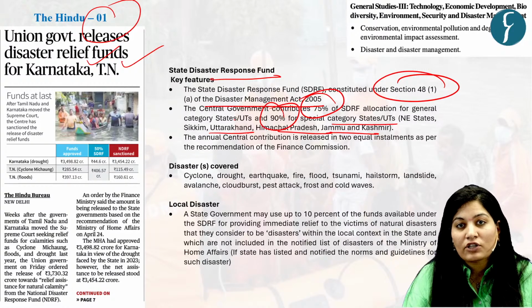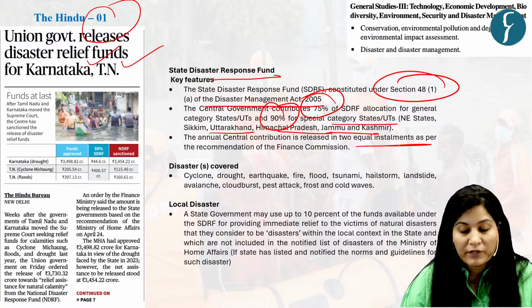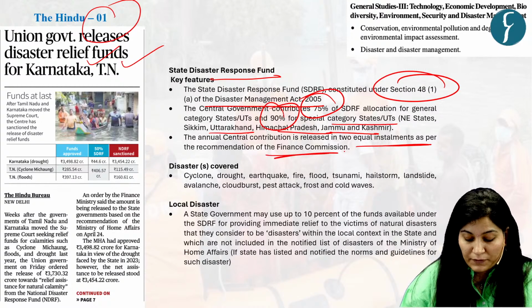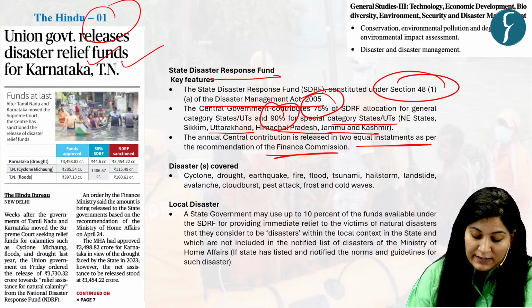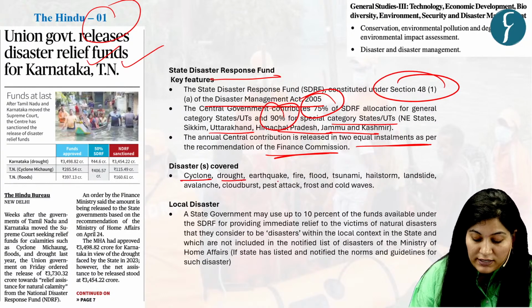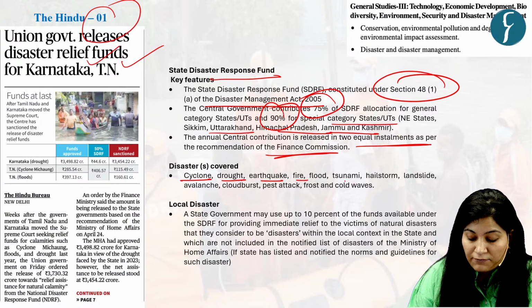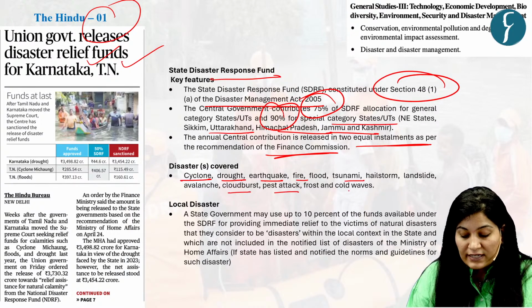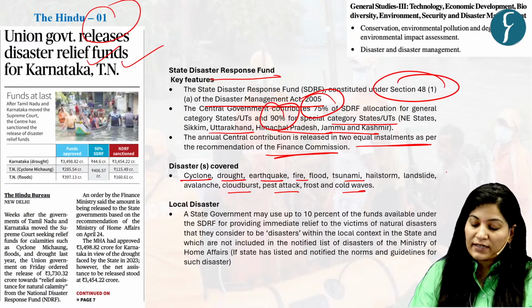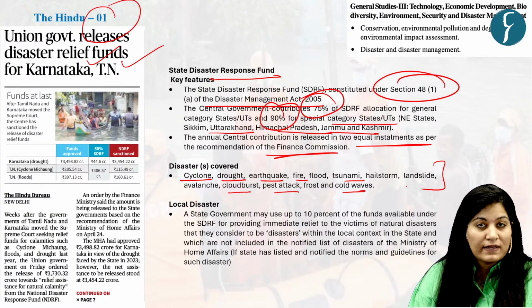This contribution will be given in 2 equal installments as per the recommendation of the Finance Commission. Now the disasters covered under this: cyclone, drought, earthquake, fire, flood, tsunami, cloudburst, pest attack, frost and cold waves.